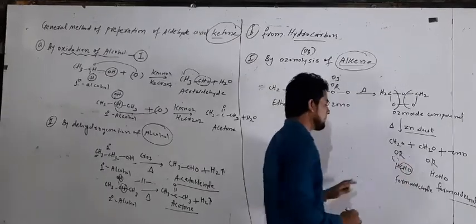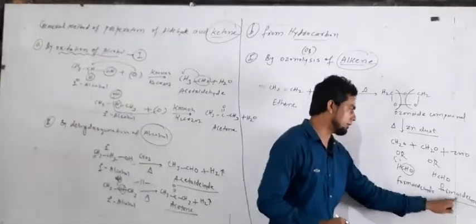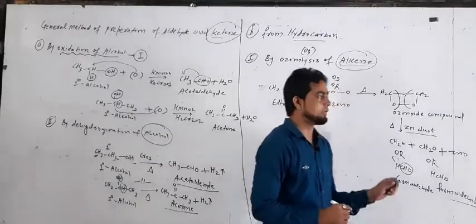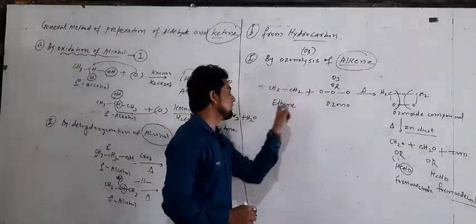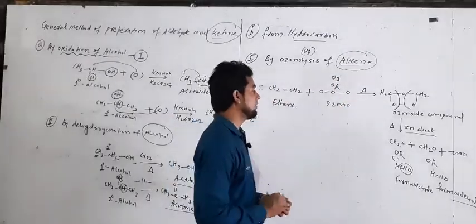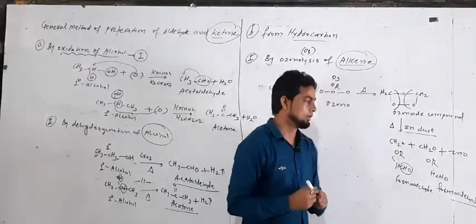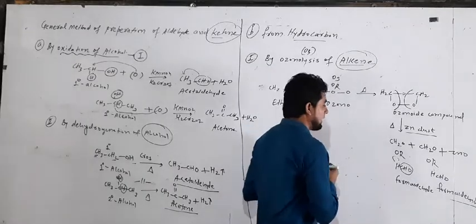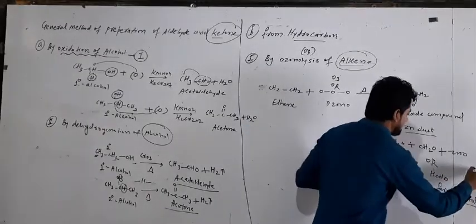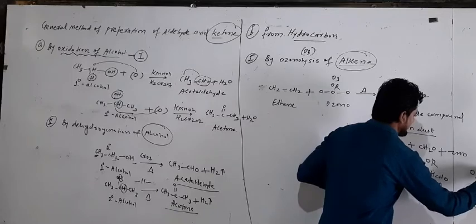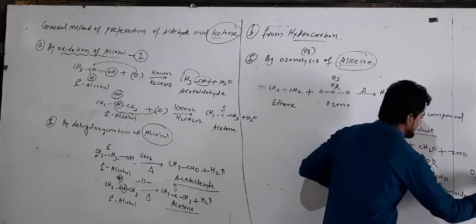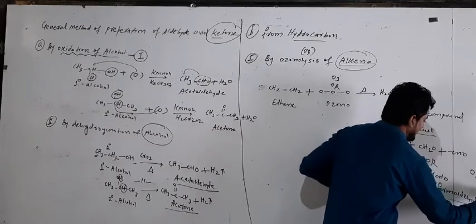The special name of the compound is formaldehyde, and CHO is called an aldehyde. It means with the help of ozonolysis of alkene it forms the aldehyde, which aldehyde? Formaldehyde. This compound is also written as CH2O twice, or HCHO twice.